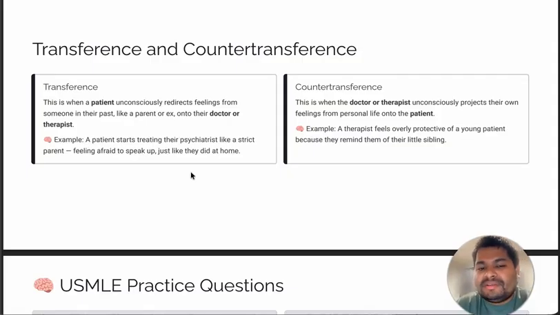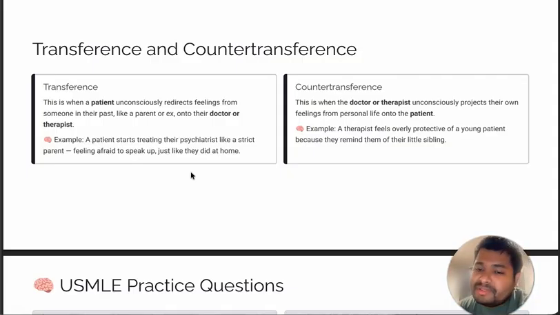Example, a patient starts treating their psychiatrist like a strict parent, feeling afraid to speak up, just like they did at home. In this case, the patient relates the doctor to someone in the family. So it's the patient thinking, not the doctor thinking. The patient is thinking that the psychiatrist is maybe strict because he is relating that therapist to his father back home, who is a strict man. So this is called transference.